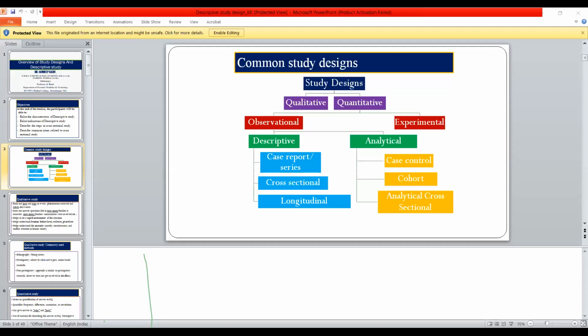Then descriptive study is the baby step in research, but you have to first begin that baby step only. As you become expert in that, then the next steps are there.